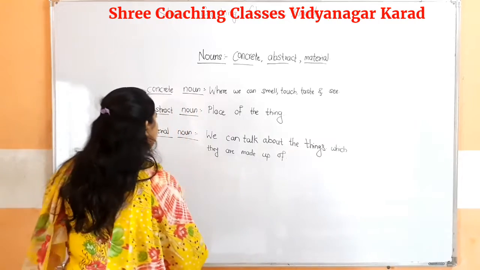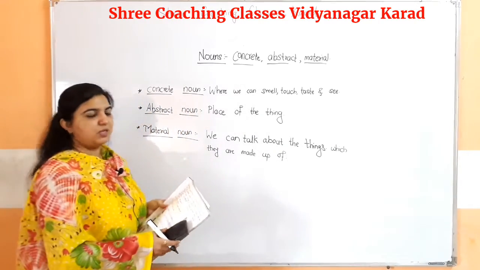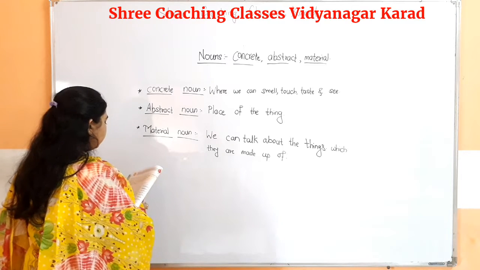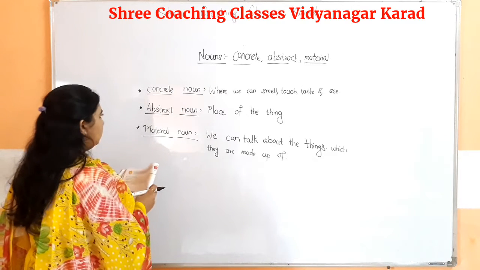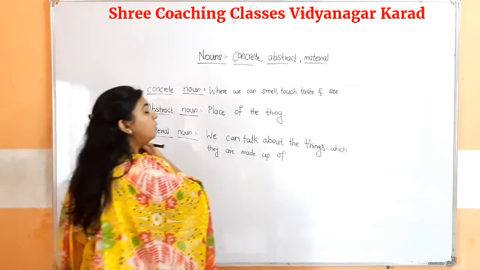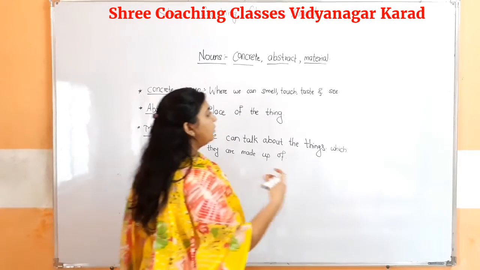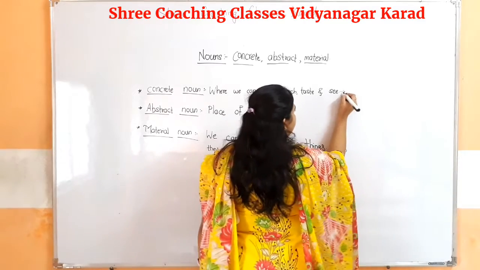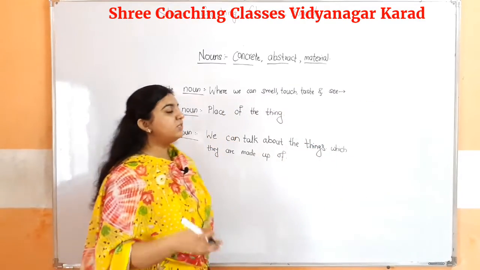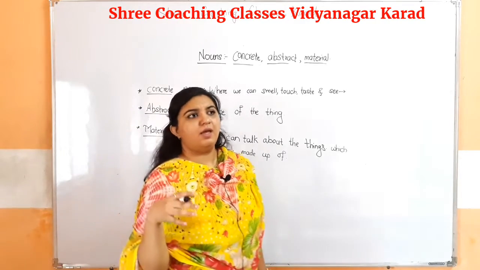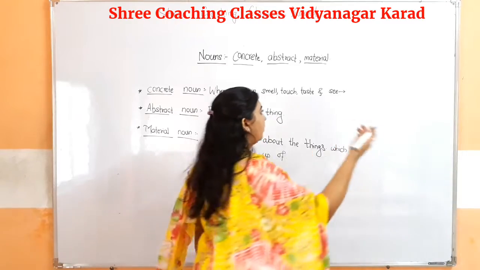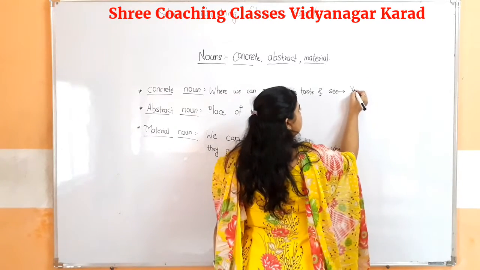Now we will see the examples of these nouns. Now, how can we recognize whether it is a concrete noun? Okay, suppose we see a thing and we can answer yes to it.